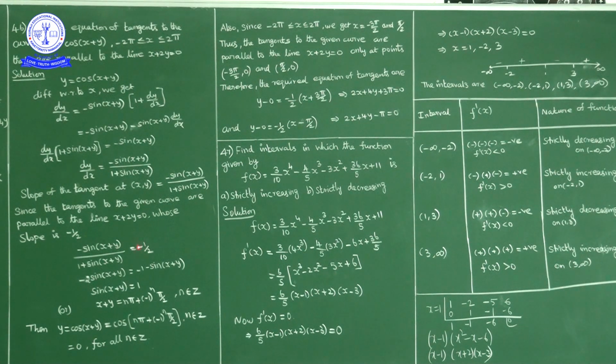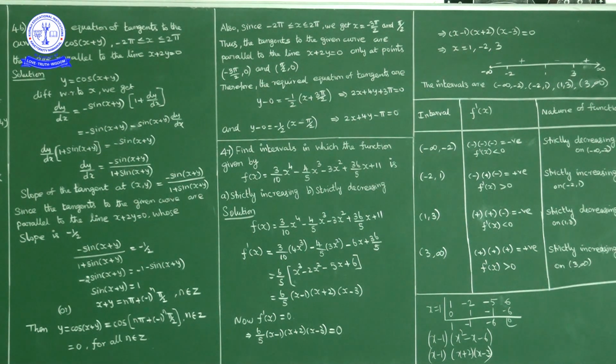So minus minus cancel on both sides. Cross multiply, 2 this side and this term this side. So what we get, sin of x plus y is equal to 1. Now sin of x plus y is equal to 1 means x plus y has to be either pi by 2 or 5 pi by 2 or minus 3 pi by 2.